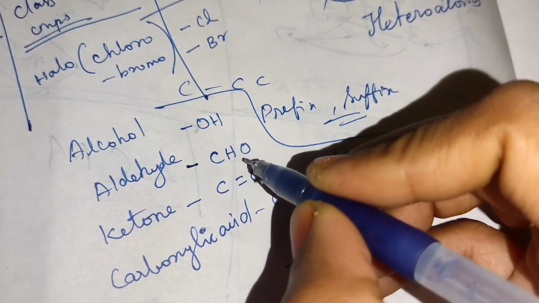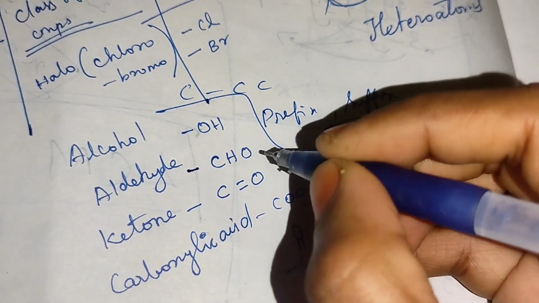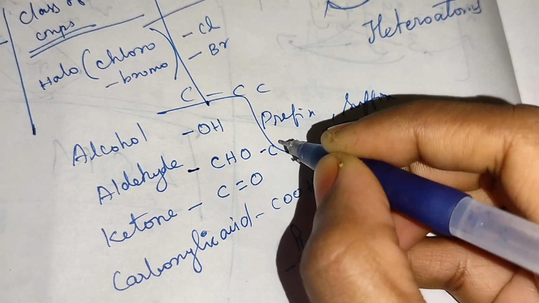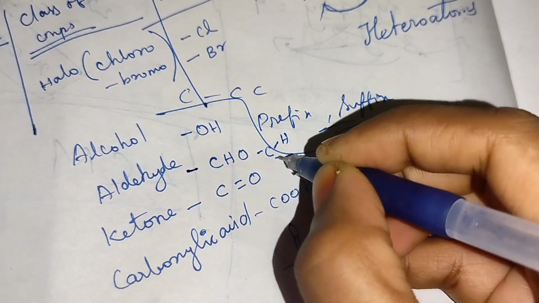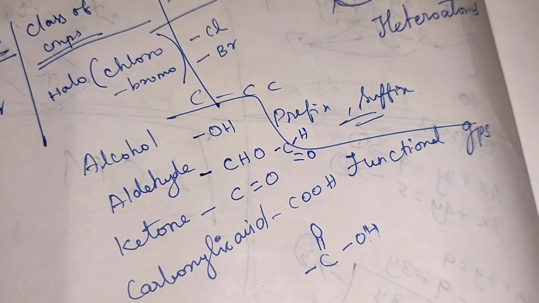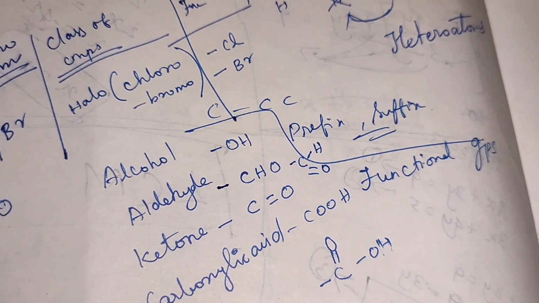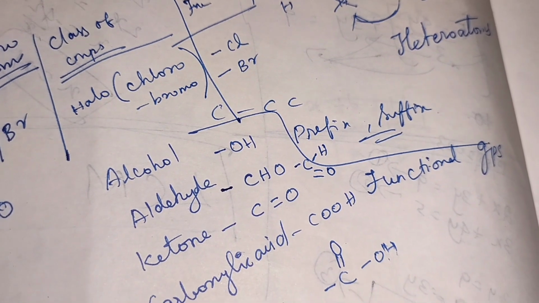Here is how it will be attached. For aldehyde, it is C, H and double bond O, attached like this. This is the formula for a functional group which is attached to the carbon atom.